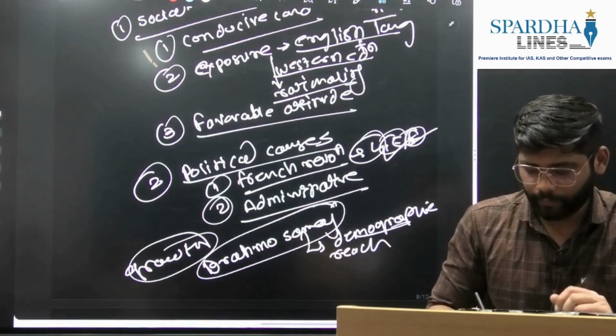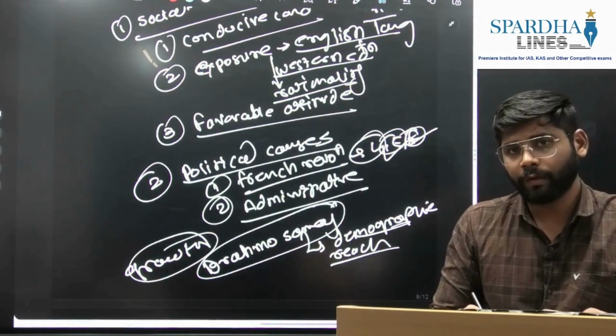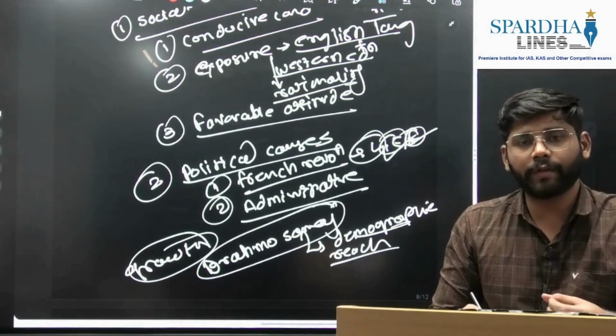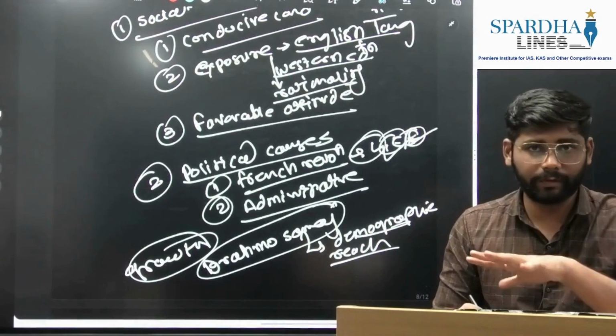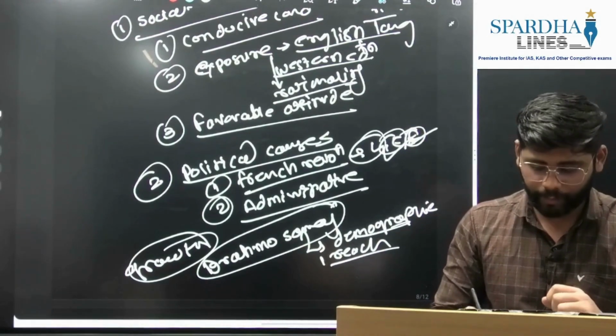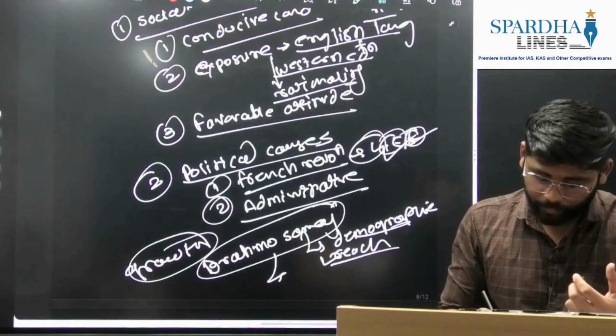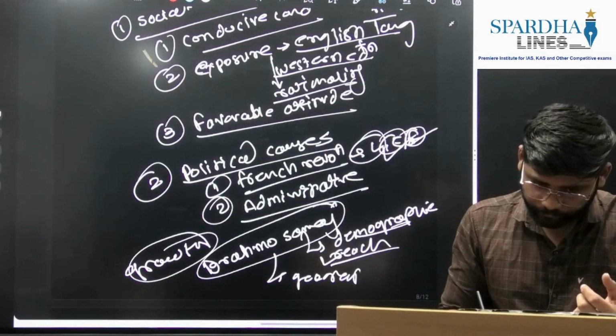So if you see the work of Raja Ram Mohan Roy, he took up the issues regarding women, also the issues regarding farmers, and also the lower caste. So they had a wider social base. So we can write about demographic reach. Also we can write about geographical reach.